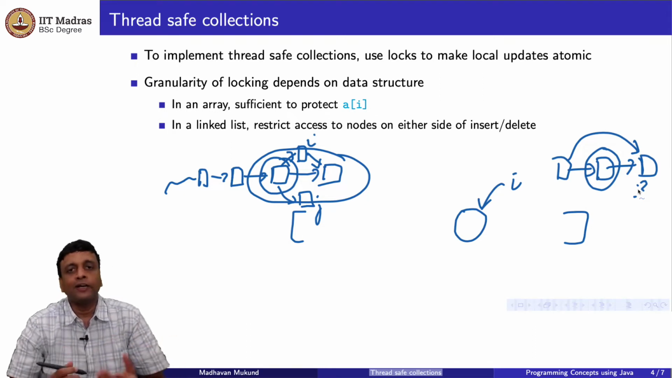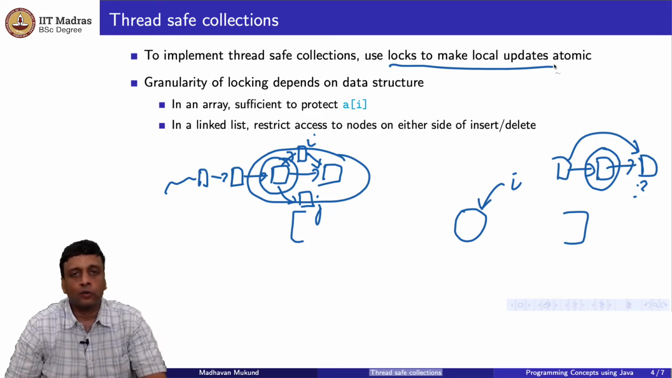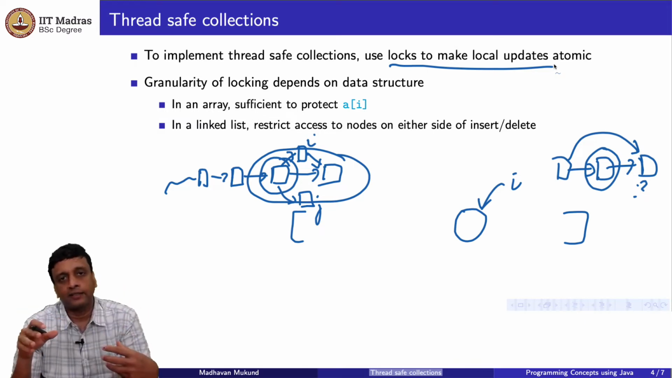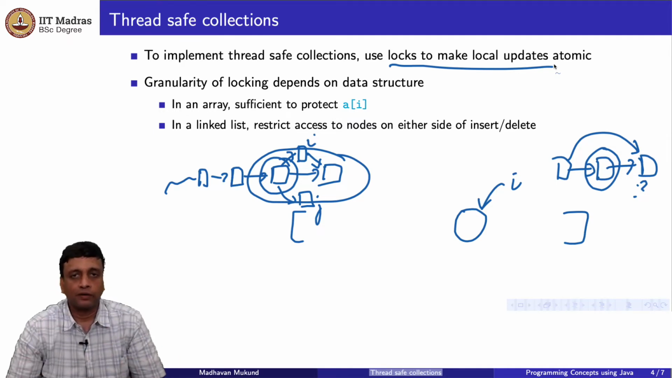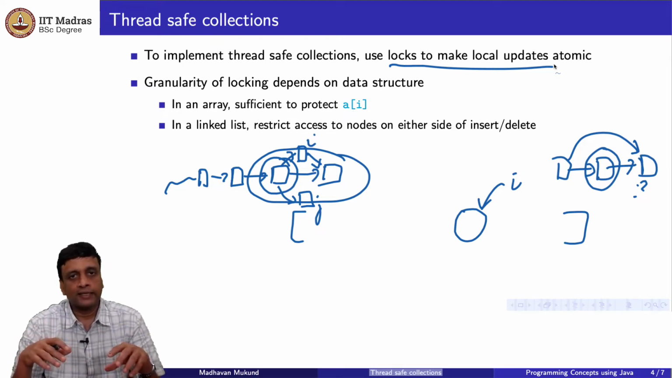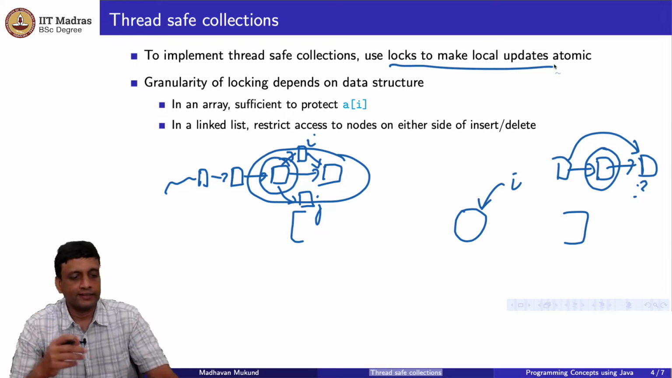So depending on the collection, what it means to lock to make the local update atomic may affect just one location in that collection, or it may affect a region. If it's a tree, it might include the parent and the children and so on. So all these things depend on the data structure. So it is a really complicated issue to ensure that you have an implementation of a data structure, a collection, which supports concurrent access in a safe way, but which somehow maximizes the independent access to different parts of the data structure by concurrent threads.